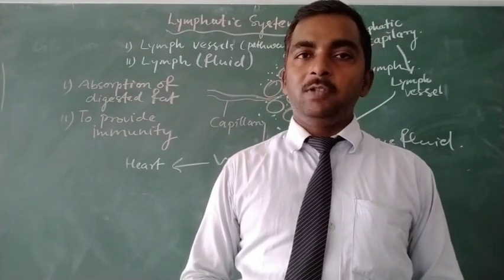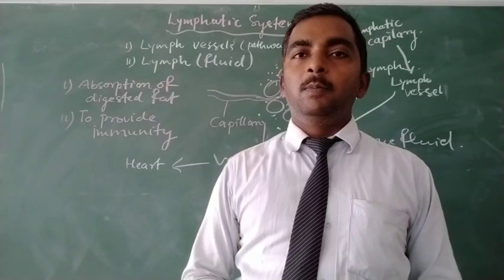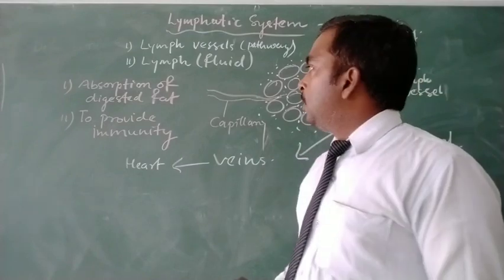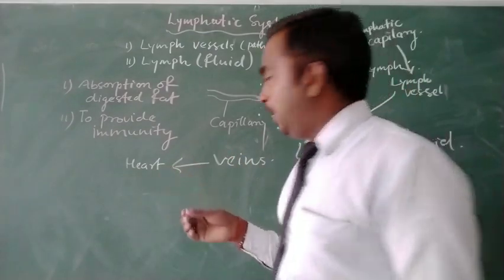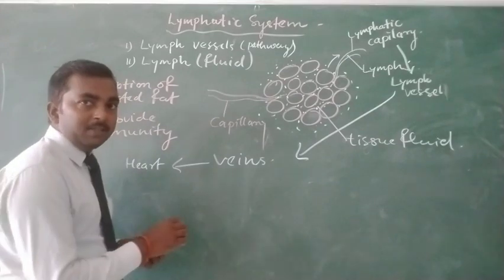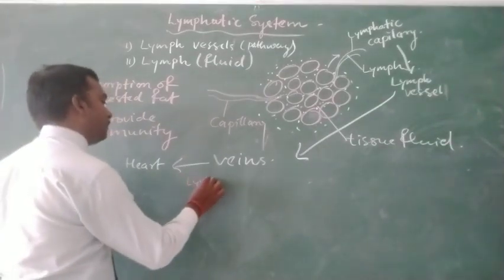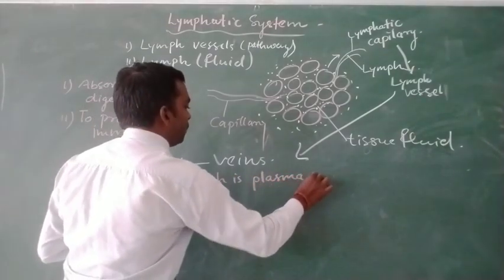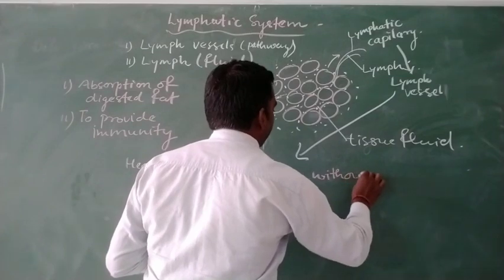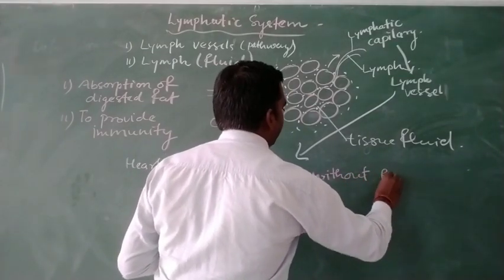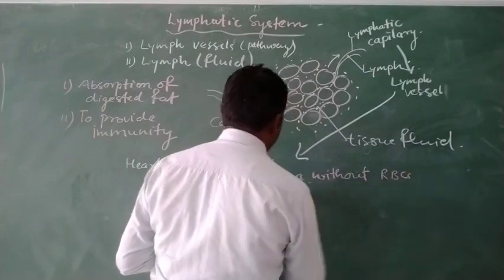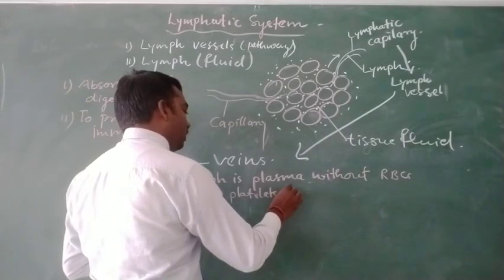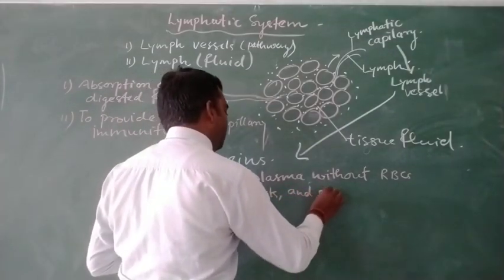So lymphocyte is phagocytic in nature. We have discussed in blood this type of cell, which is a type of leukocyte. So lymph is not another thing; in other words we can say that lymph is plasma without RBC, platelets, and some protein.